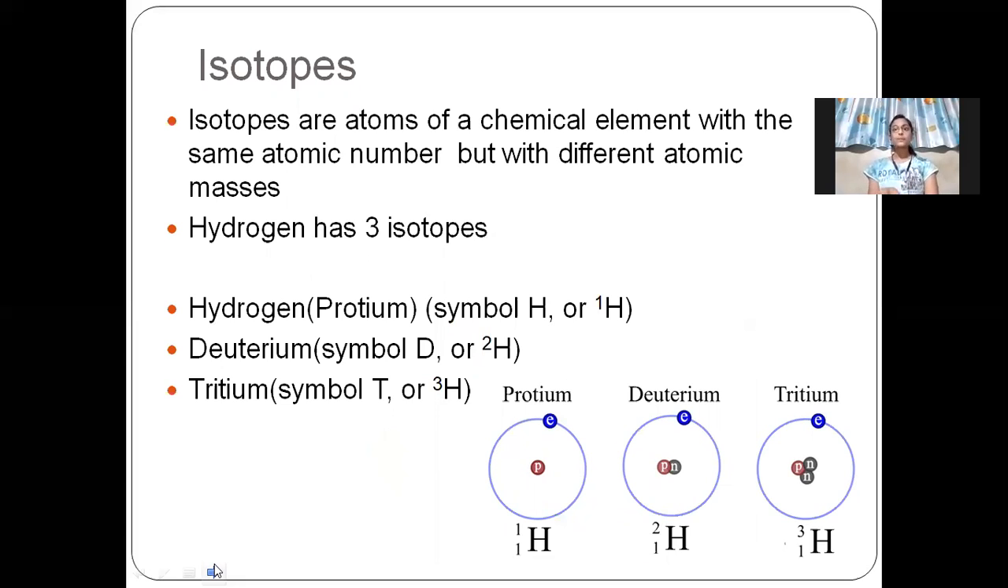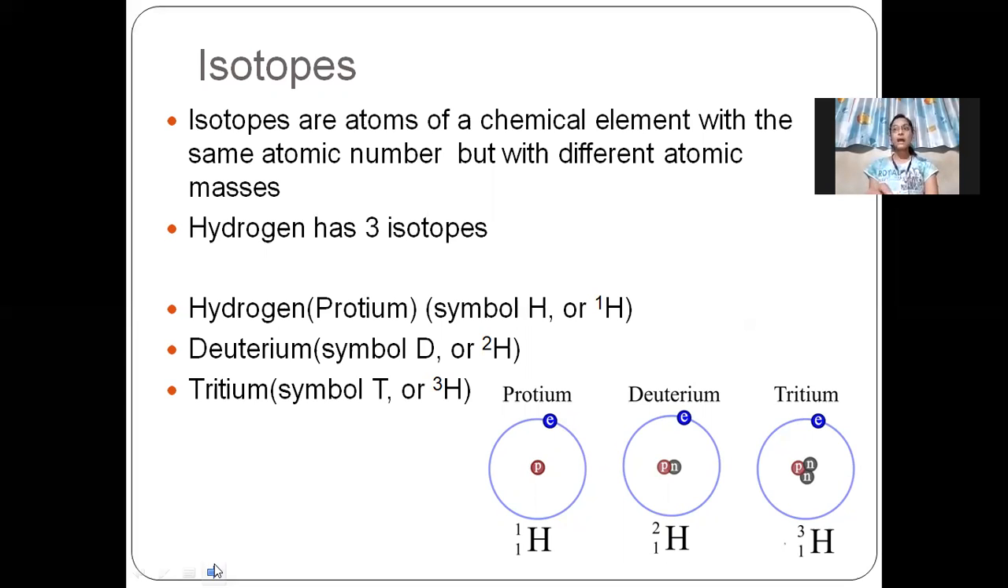Now, isotopes. Isotopes are atoms of a chemical element with the same atomic number but with different atomic masses. We know that the atomic number is the number of protons or the number of electrons present in the atom. For hydrogen, its atomic number is 1, as there is only one proton or only one electron.